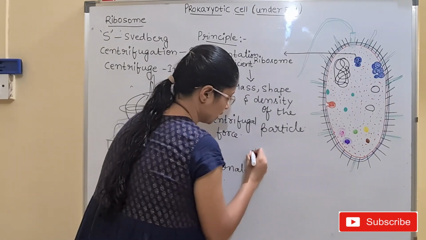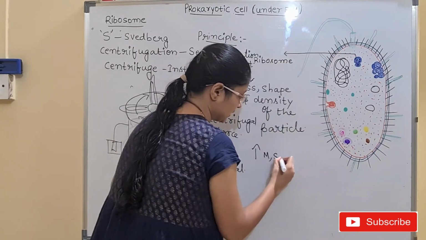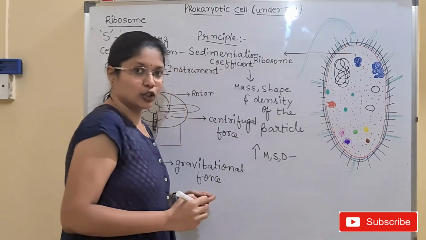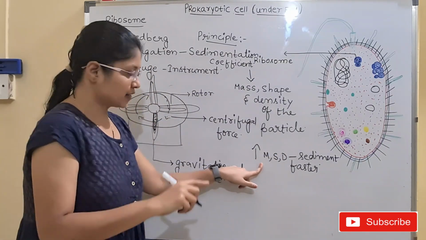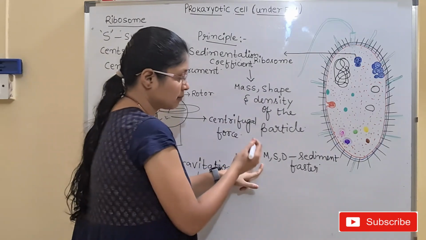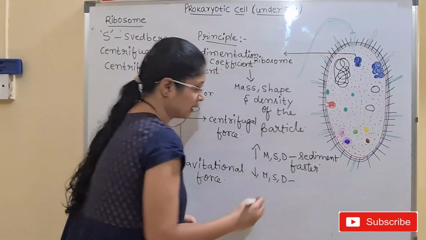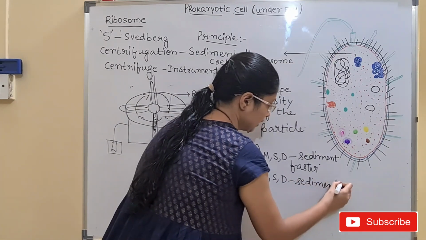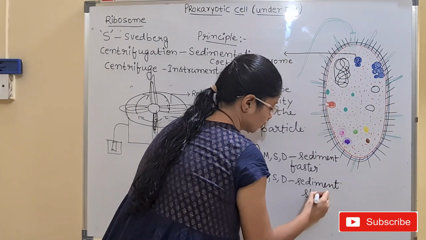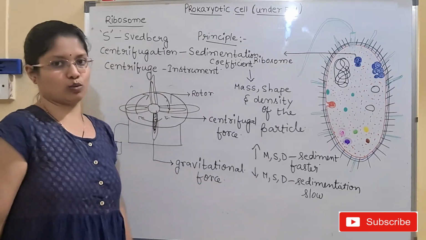So an increase in mass, shape as well as density, what will they do? They will sediment faster. And if the particles have low mass, shape and density, the sedimentation will be slow.